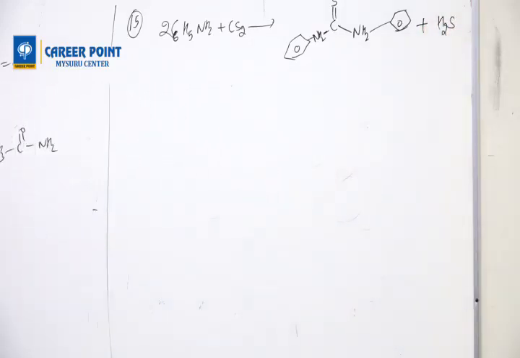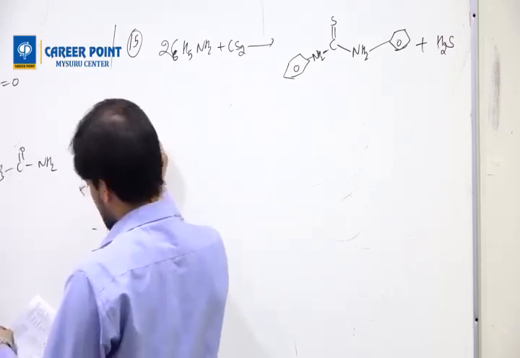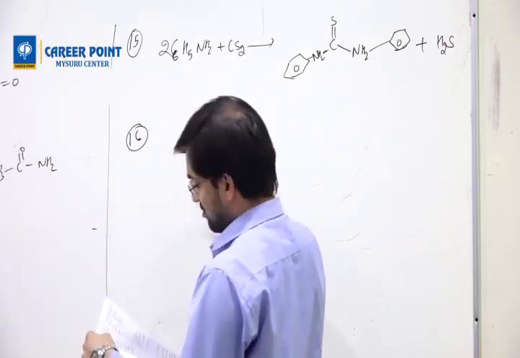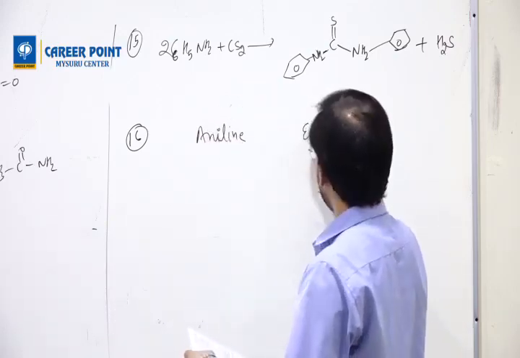This is also called the mustard oil reaction. Then question number 16: which of the following is true? pKb of aniline and pKb of ethylamine, so you have to compare these. You have to compare aniline and ethylamine.